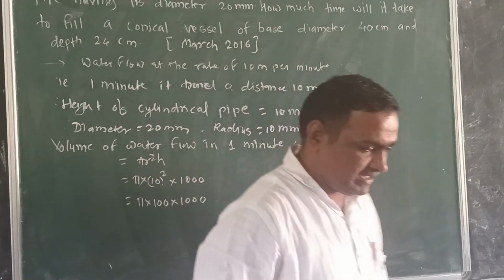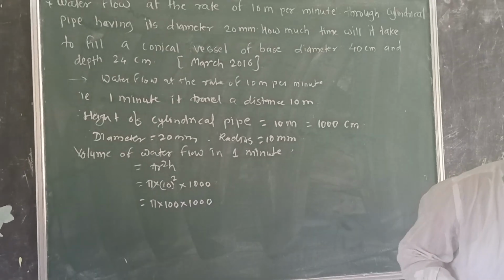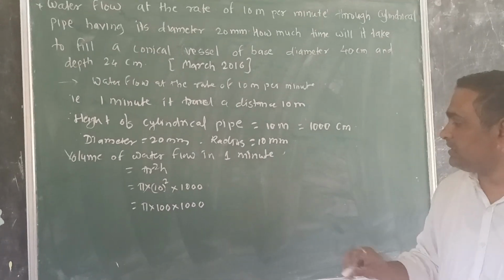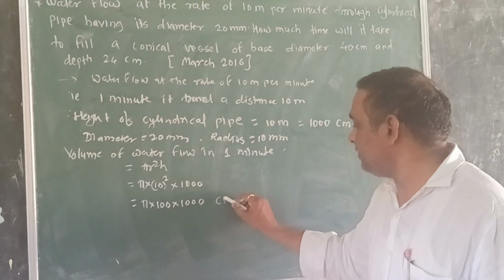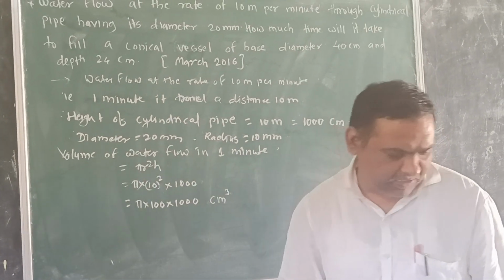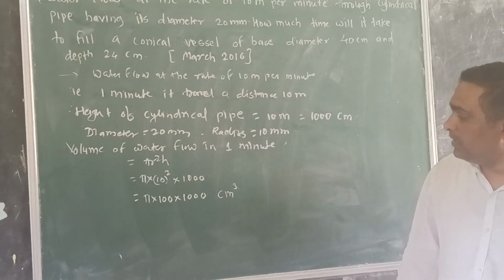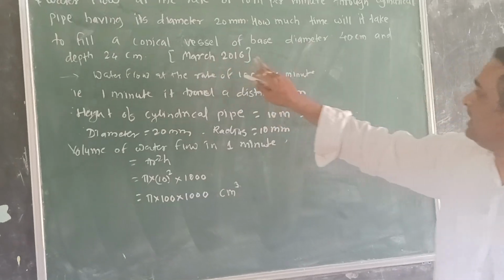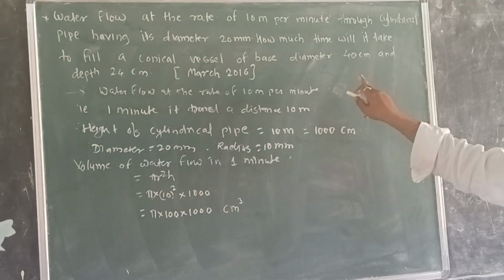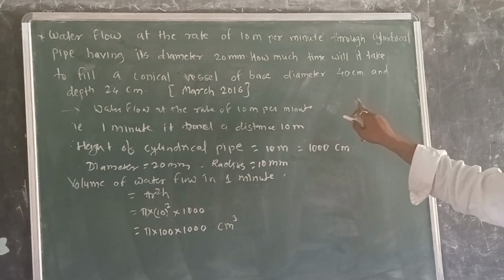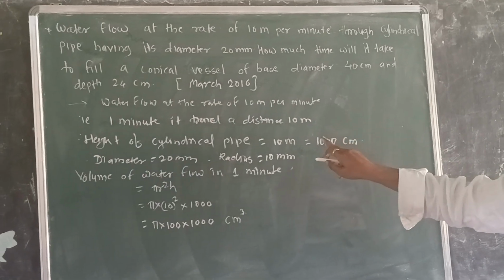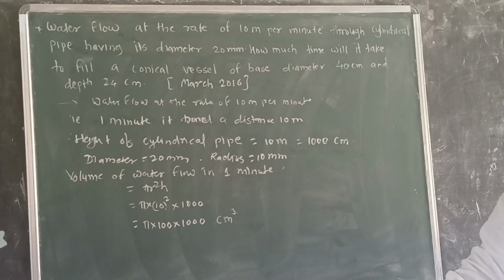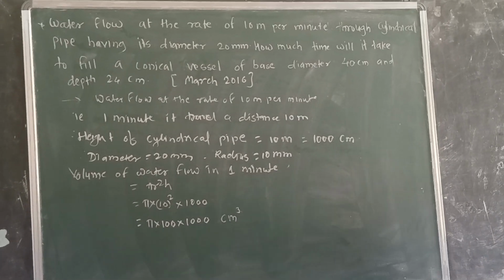So this is centimeter cube. The answer is in centimeter cube. So what is the radius here?